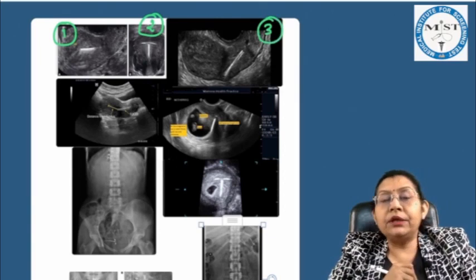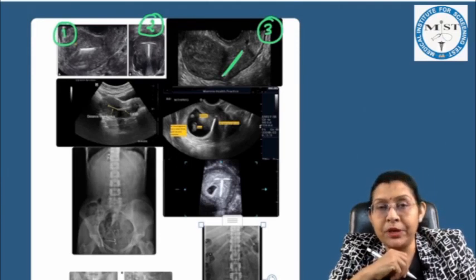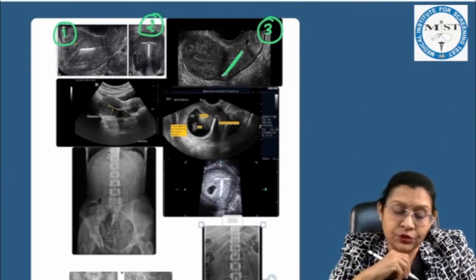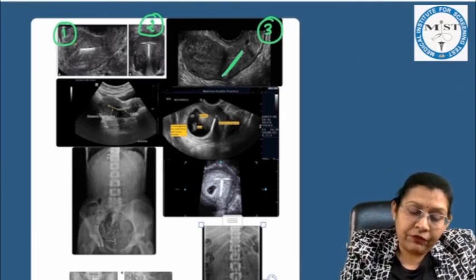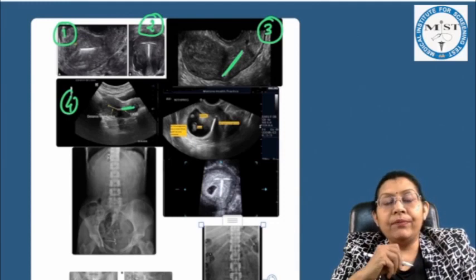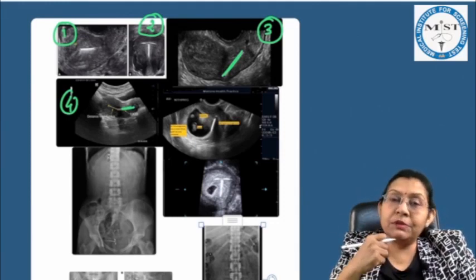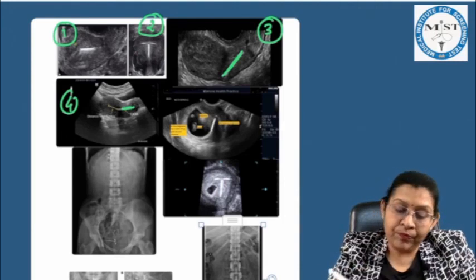Image number 3 is showing the displaced copper T, but this is inside the uterus moving towards the myometrium. It can be removed by hysteroscope. Now image number 4 is showing the displaced copper T down in the cervical canal. If the thread is visible, it can be removed by pulling the thread, and if the thread is not visible, then it can be removed by hysteroscope.